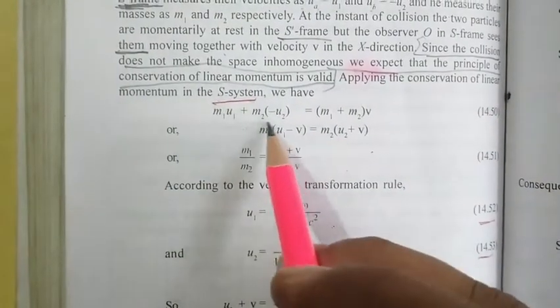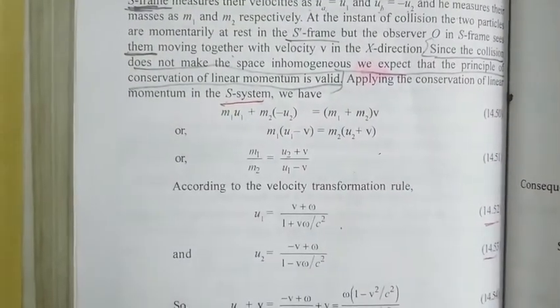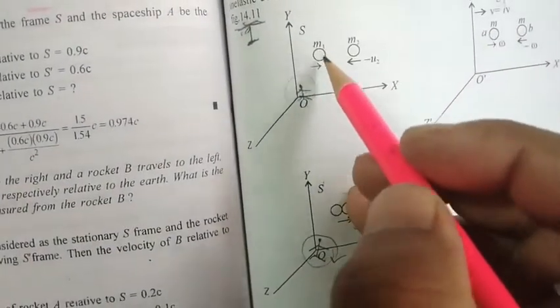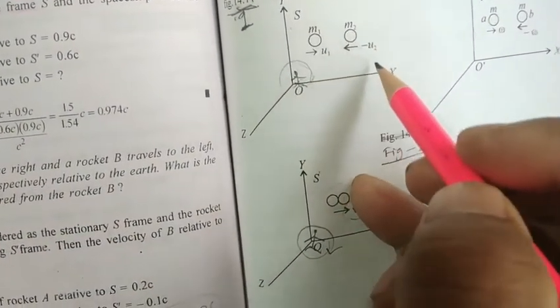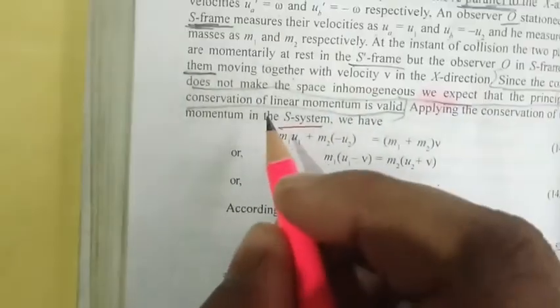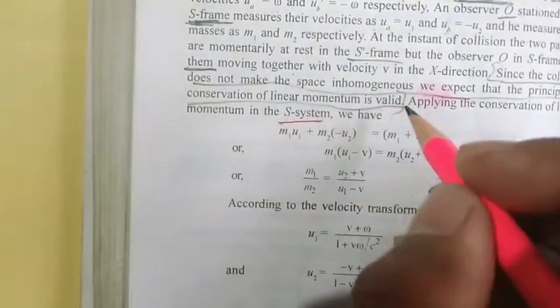So before collision, total linear momentum in S system, how much? In S system, it will be M1 U1 plus M2 minus U2. Same thing is written.